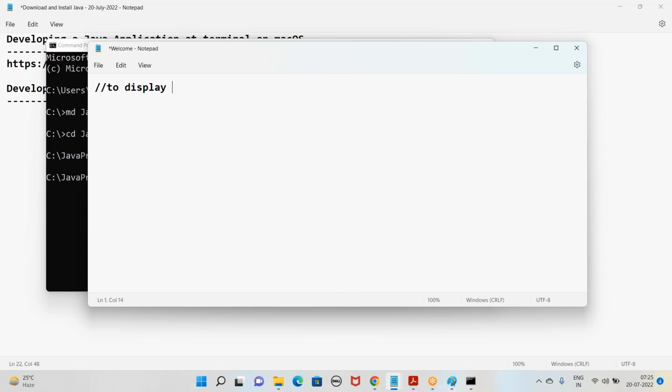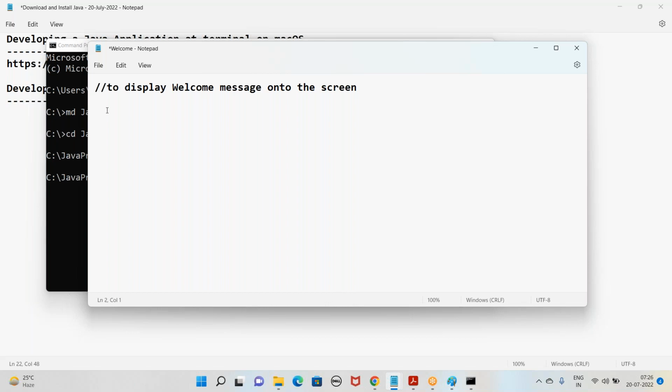Slash slash to display welcome message onto the screen. To display what? Welcome message onto the screen. So what is this line called? Comment. We call it a comment. Comments are mainly used to document a program. You can elaborate what you are doing inside the program. And these comments are ignored by the compiler. Compiler will not see what you are writing.